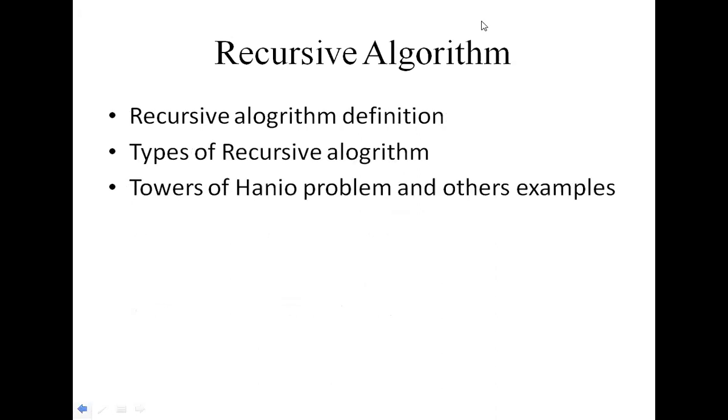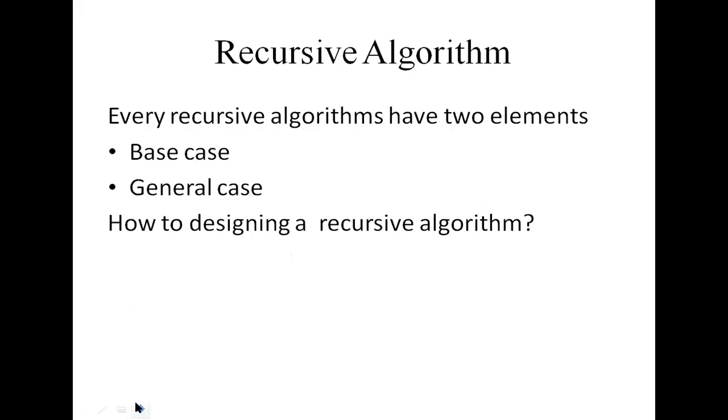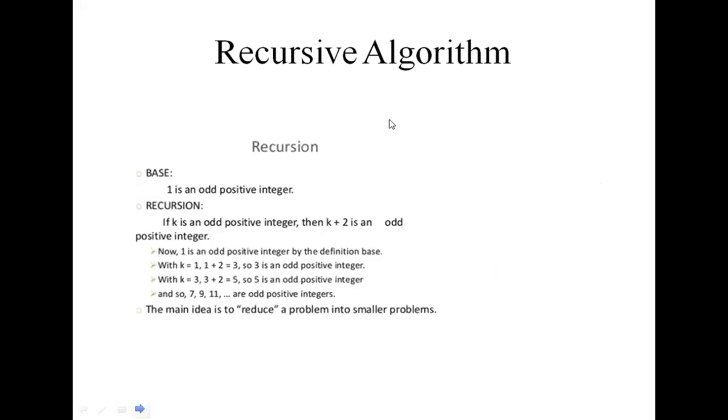So today we discussed the definition of recursive algorithm and types of recursive algorithm, and we discussed Towers of Hanoi problems, and other examples we will discuss later. Does anybody have any doubt regarding these three concepts? You understand about recursive algorithm and all types: single, multiple, direct and indirect recursive, and each concept I explained with an example. Then tomorrow's class, we discuss about